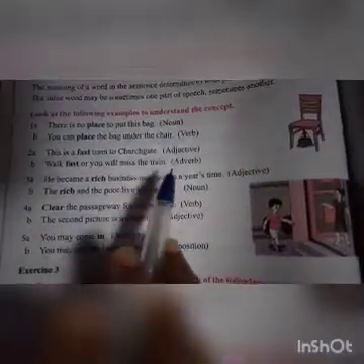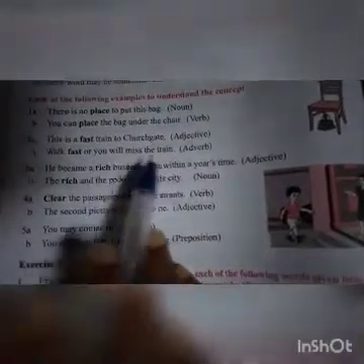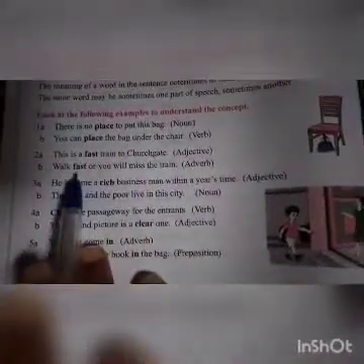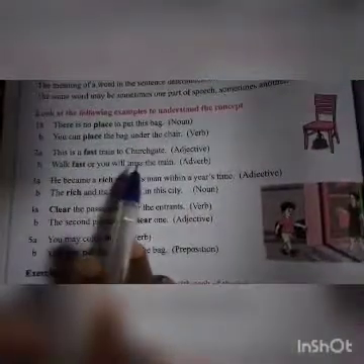This is a fast train to Churchgate. Fast is what? Adjective. Walk fast or you will miss the train. Here fast is what? Adverb. So in "This is a fast train to Churchgate," fast is an adjective. And in the second sentence, "Walk fast or you'll miss the train," fast is an adverb.